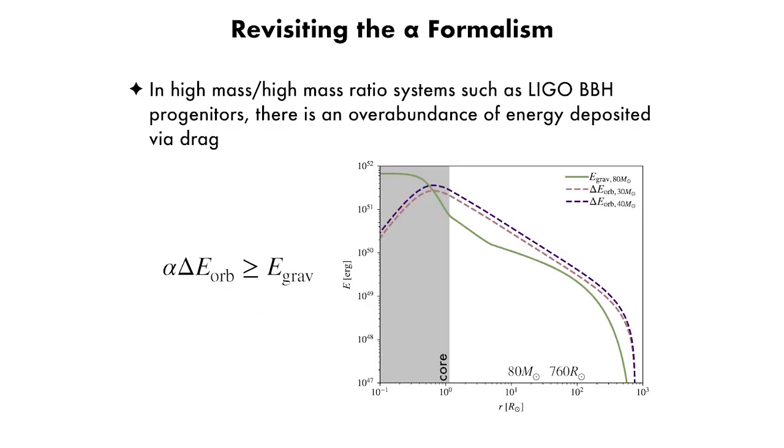Here we have the binding energy for an 80 solar mass star in green, which sits below the two examples for the energy given up by a black hole during CE. And that means there's more than enough energy to eject the envelope every step of the way and keep a nice wide separation. But many of the mergers detected by LIGO are consistent with this type of progenitor. So how could this system get close enough to ever merge?